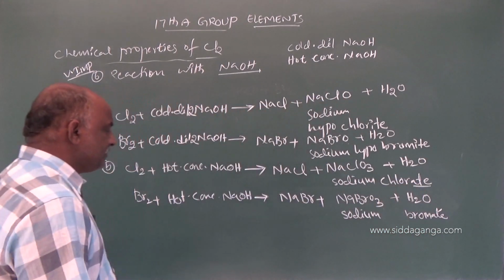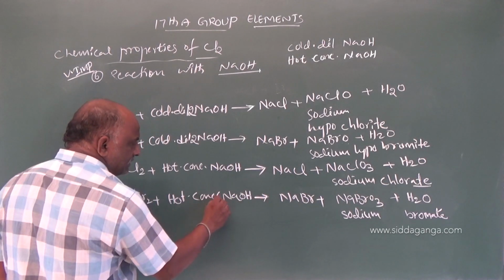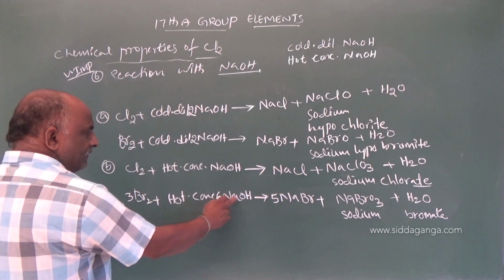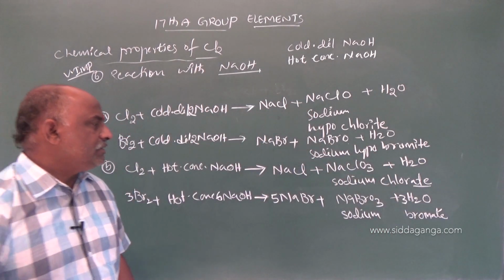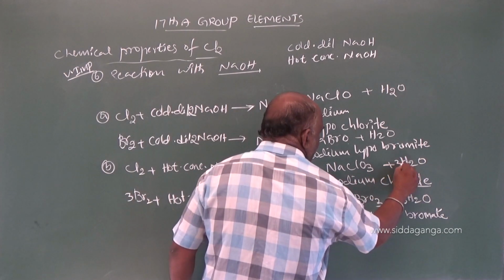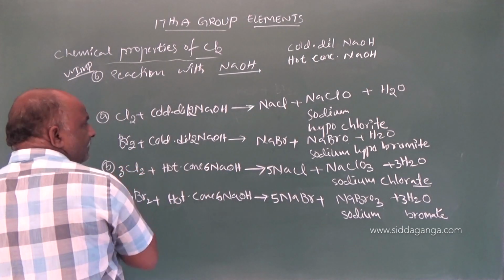Balancing this equation: 3 Br2, 6 NaOH, 5 NaBr, 3 water molecules.